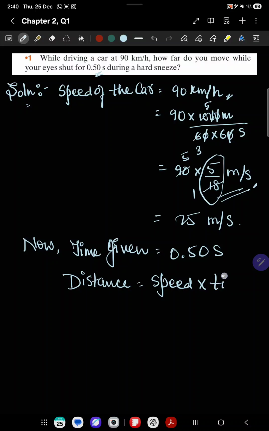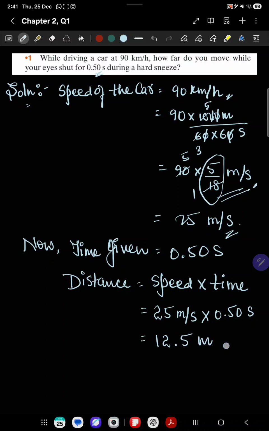into time, right? Now the speed we have already found out as 25 meter per second, so we can write it as 25 meter per second, into time we can write it down as 0.50 seconds. So after solving this, we will get a value of 12.5 meter. So this will be our final answer.